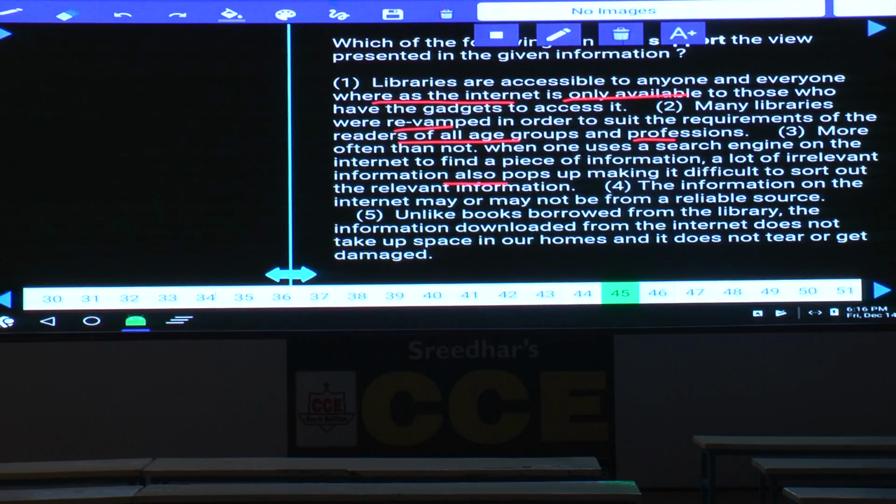Then what about the fourth one here? And the information on the internet may or may not be from a reliable source. Now we need to strengthen this one. Supporting means there is an advantage with the internet. Here he is not saying anything regarding the internet.